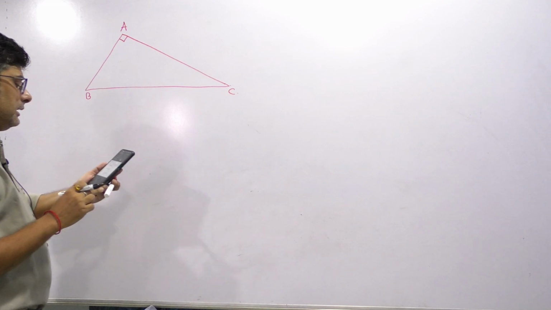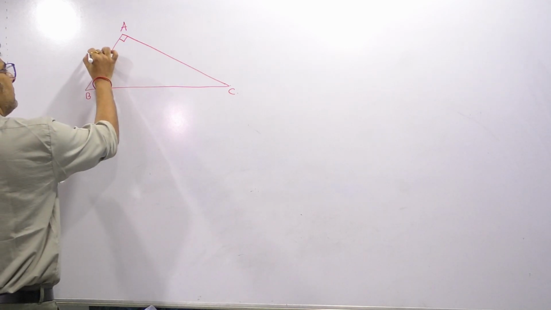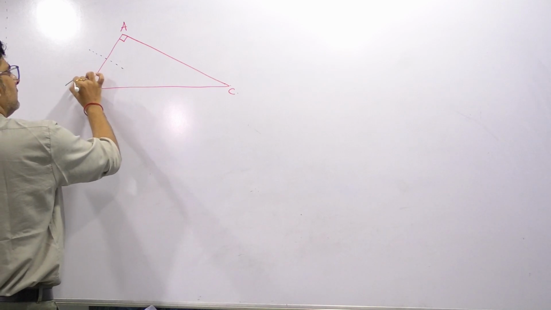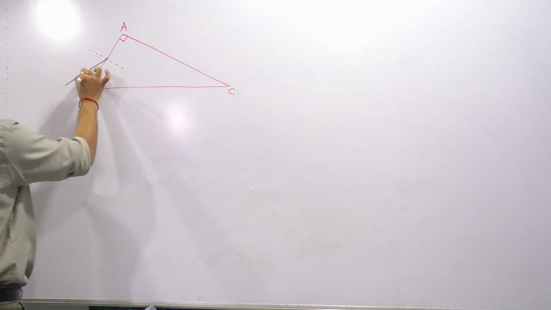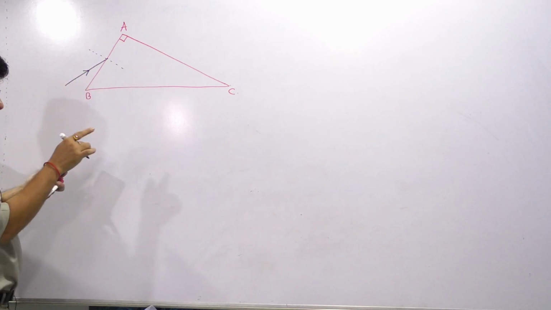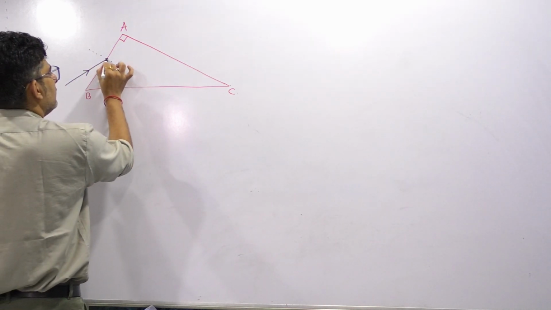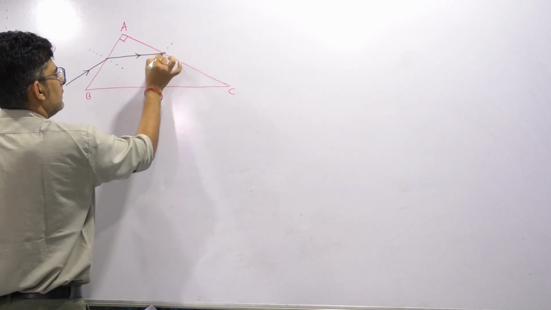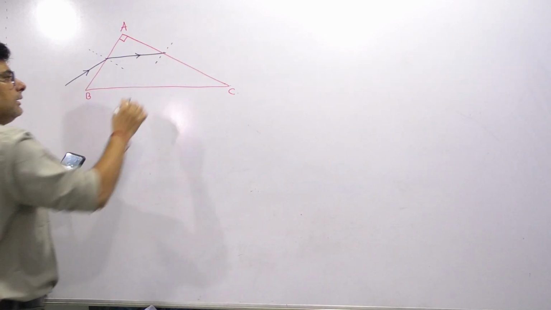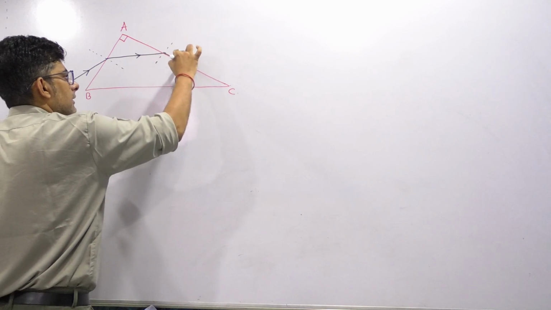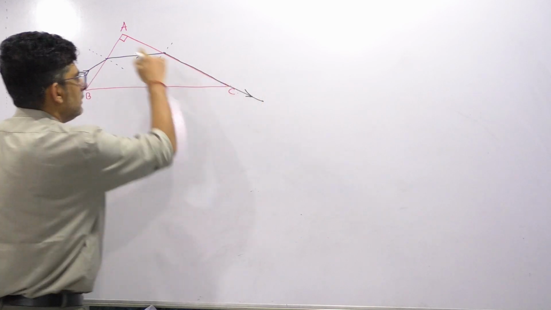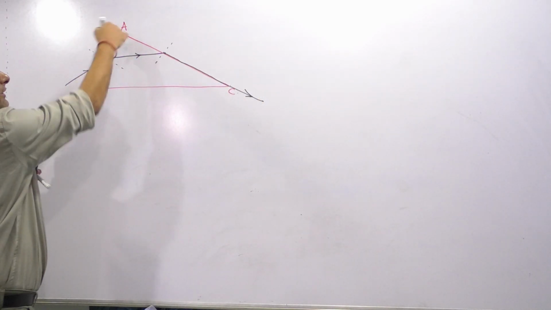You can see the diagram itself makes it clear that first the ray is hitting the face AB, then it is moving parallel to the base, and they are saying that it is grazing the face AC. So this is the angle of prism.